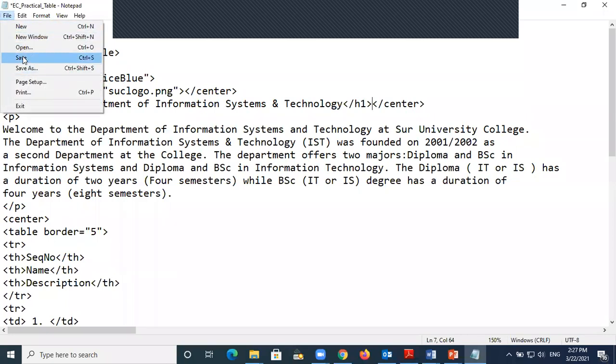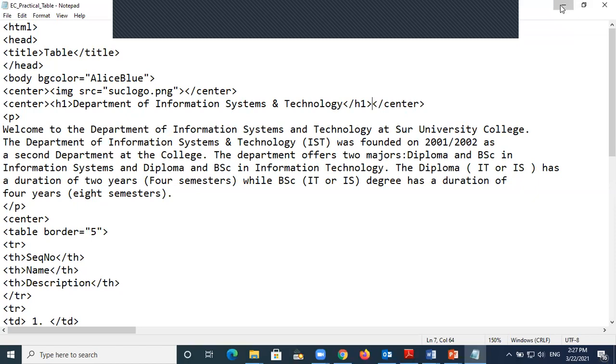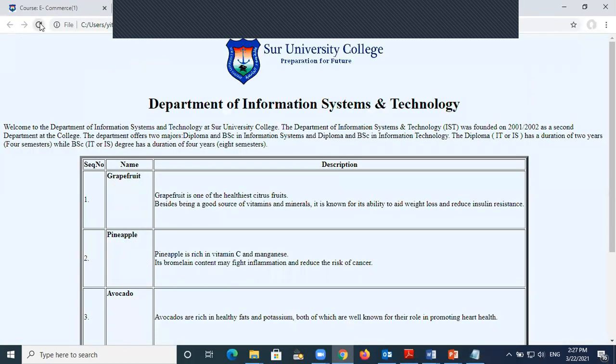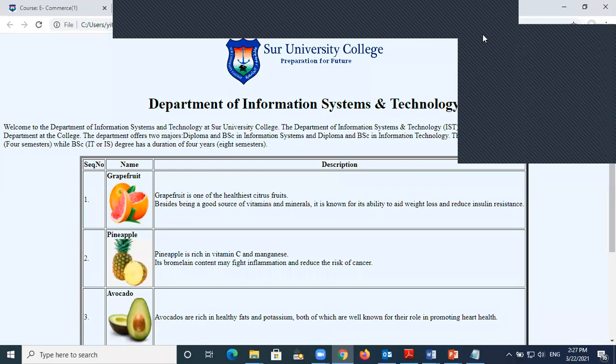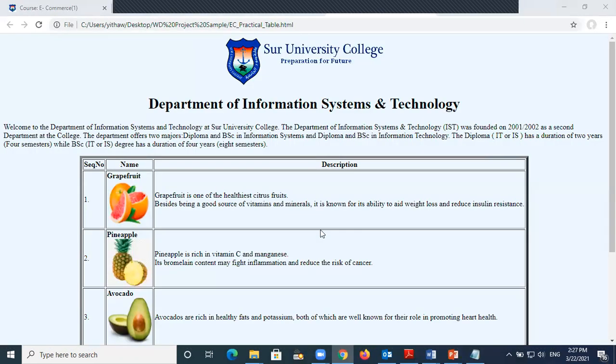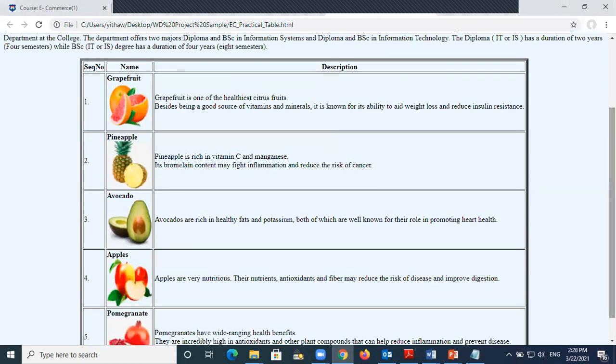File, save. I don't know what is wrong with this image. Now it's okay. So maybe I have to put it one by one. Which means that these are the center, the table is also the center. Sometimes even these things are complicated. So this is how you can design the table.